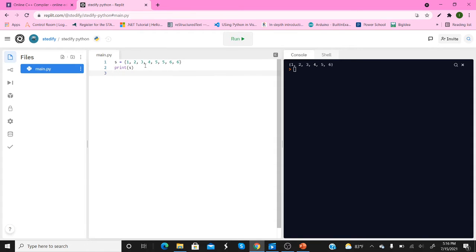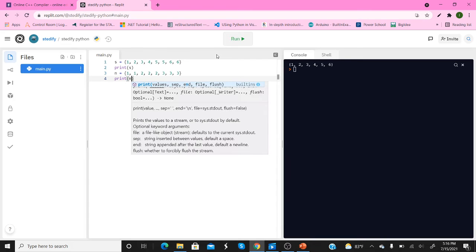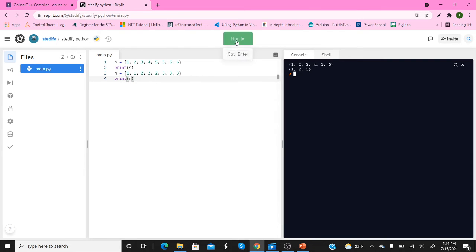So if I do n is equal to 1, 1, 2, 2, 2, 2, 3, 3, 3, something like this, and then I print n, it just cancels all the repetitions and only keeps one of each value. So that's good for storing unique values. In sets, you can never have repetition.